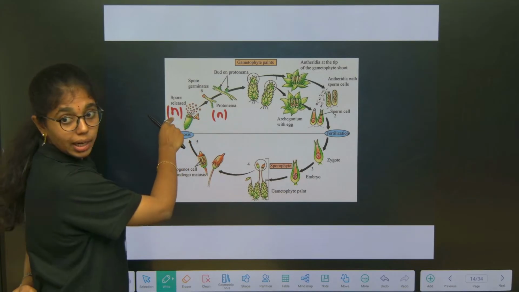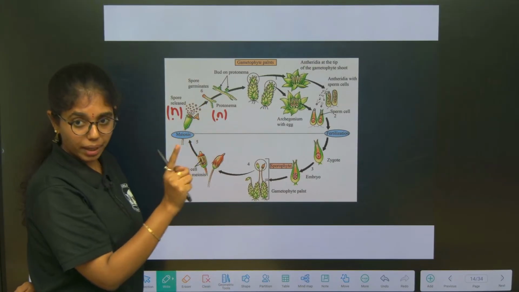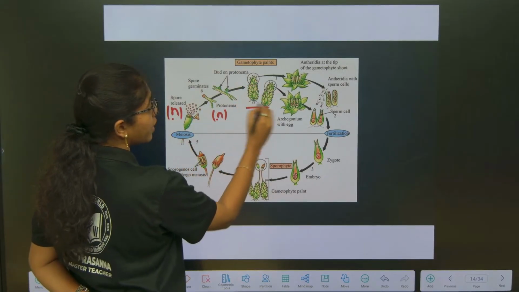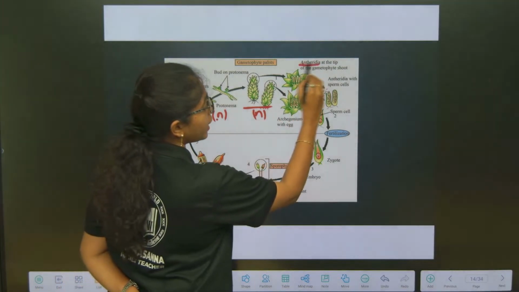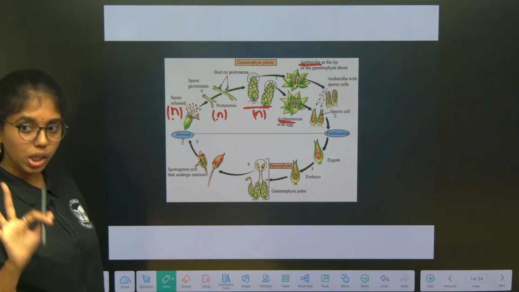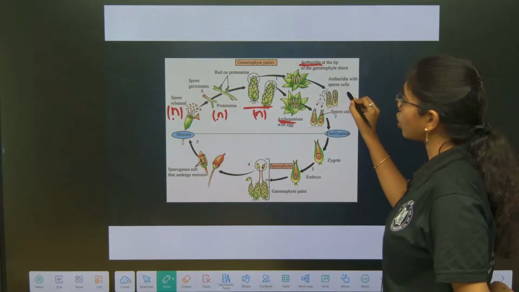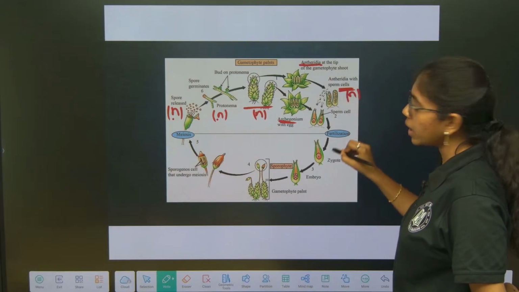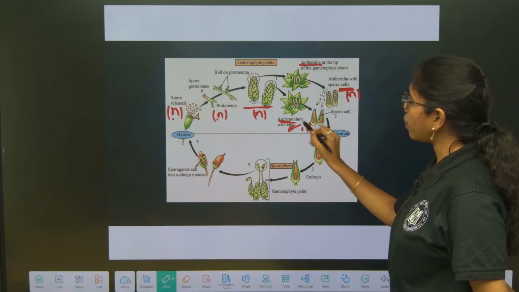First spores landing onto the suitable substratum develop into haploid protonema, which is the primary gametophytic structure. This develops into the mature leafy gametophytic structure, which is haploid. They will bear both antheridia and archegonia, both male sex organs and female sex organs, which are jacketed. Antheridia will release out what? Antherozoids. Antherozoids are also called as sperm cells, haploid sperm cells, right? And they will reach out what? Egg cell or oosphere, which is haploid again.